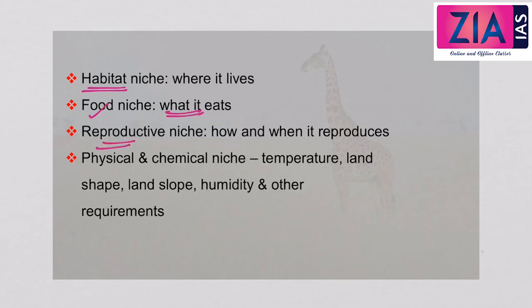Next is a reproductive niche, which means how and when the species reproduces. Next is physical and chemical niche, which includes temperature, land slope, humidity and other requirements. So these are the different types of niche. Now niche plays a very important role in the conservation of organisms. As we said, if we are only able to understand the unique functional role of an organism, then only we will be able to conserve it in the native habitat.